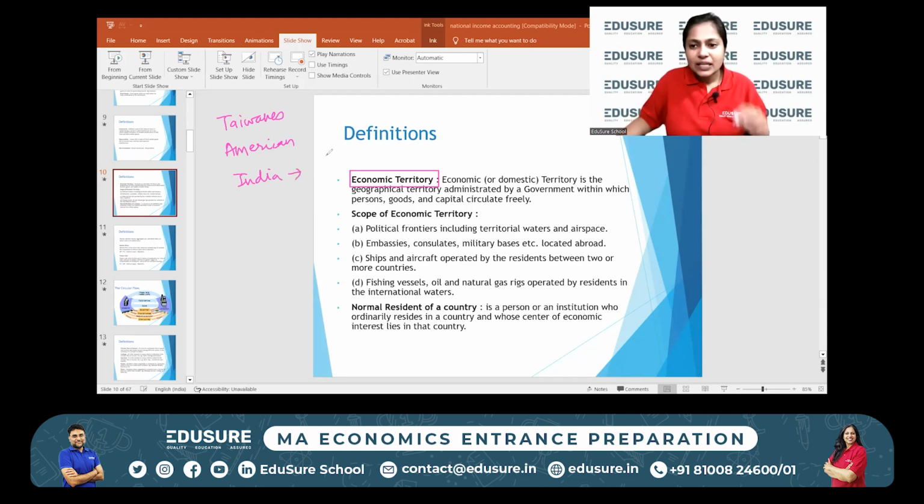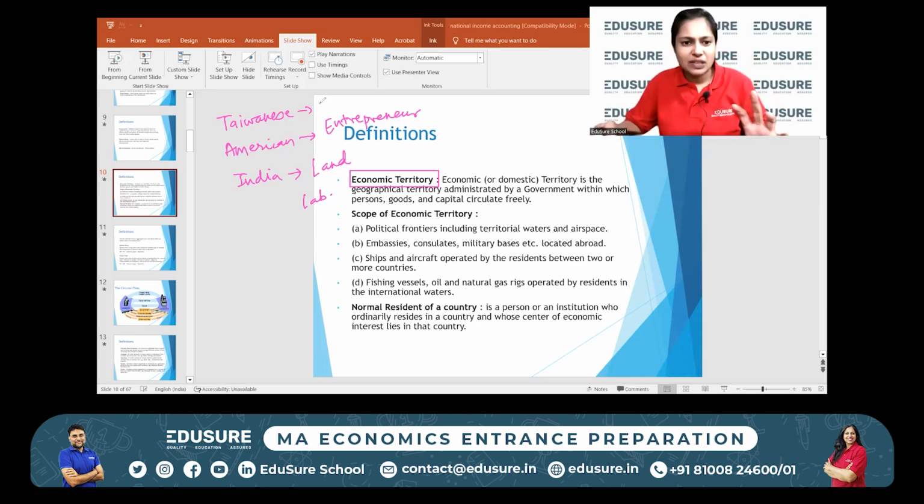Now, the part that India plays is that the land is India's, the labor is India's. Okay. The American company is the owner, that is, he's the entrepreneur, let's say. The American company is the entrepreneur here, and the Taiwanese company is the manufacturer. So, land and labor, let's say it's providing a bit of labor and a bit of capital, a bit of some factors. So there are three entities involved, right?